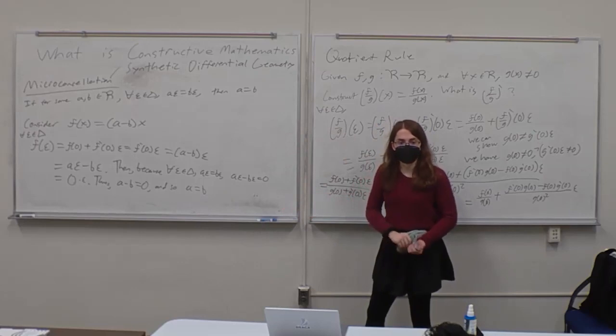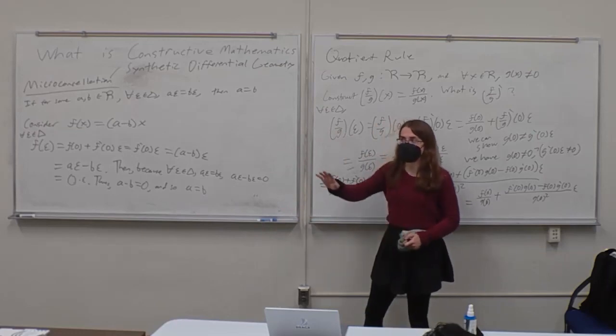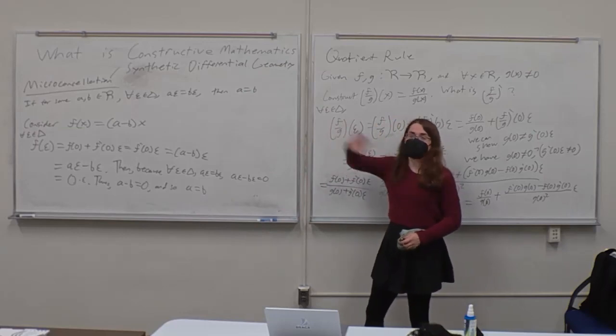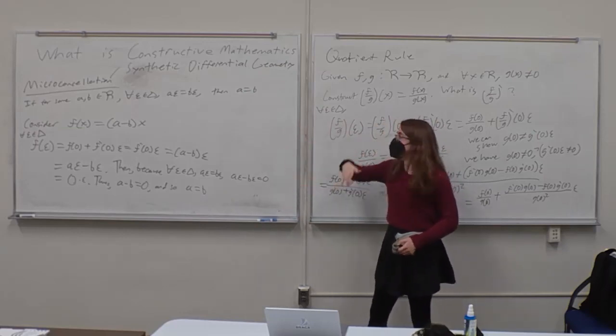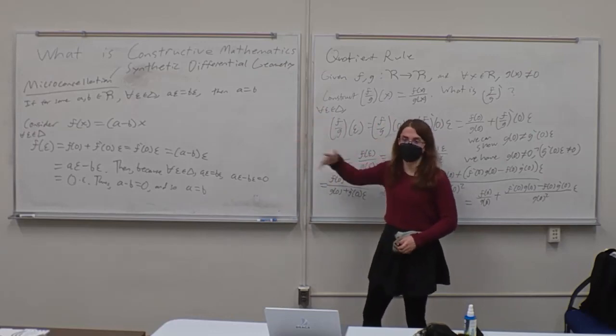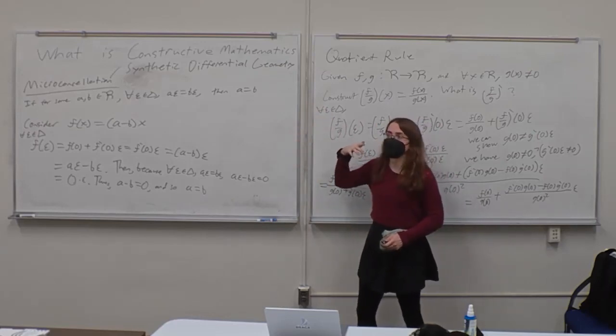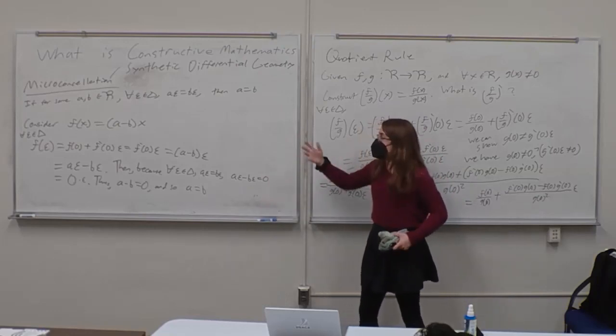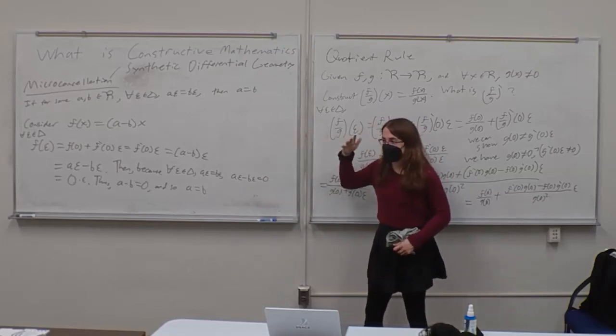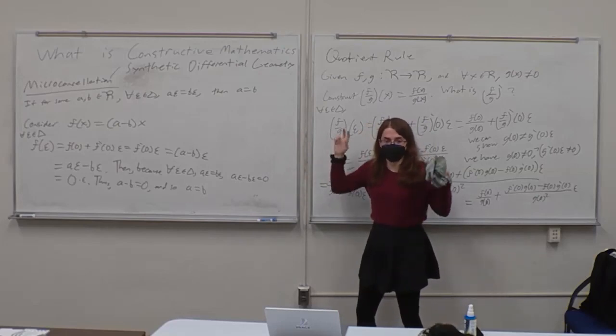You said you're a structuralist. What other isms are there? I think the main one is Platonist. The idea with Platonist is that mathematical objects are, and I may be butchering this, I'm not a Platonist, but the idea is that mathematical entities are out there and you discover them. This is actually a view I had for a while. And then when I started going more into constructive mathematics, it's more like, we're just assuming rules, and then we can see what the implications of those rules are. But I don't think the smooth real line is any more or less of a real thing than the normal real numbers.